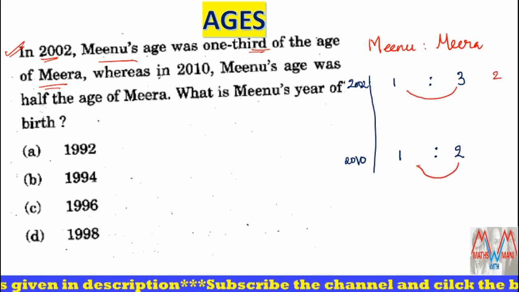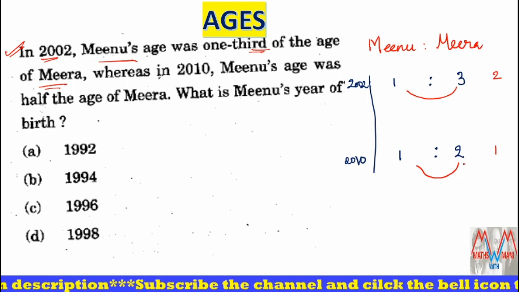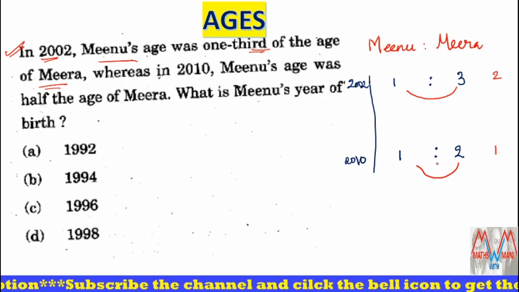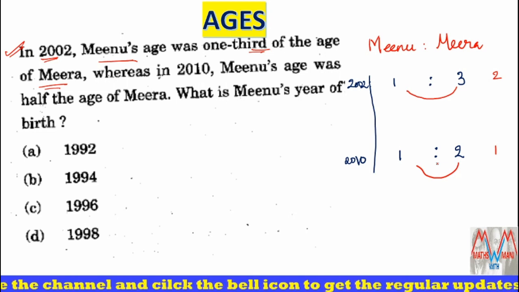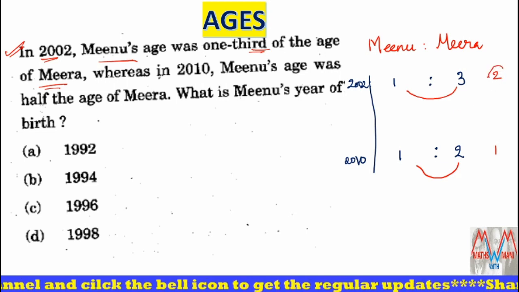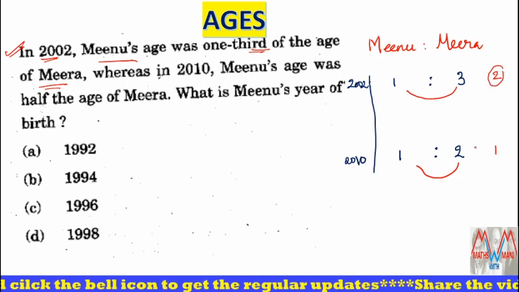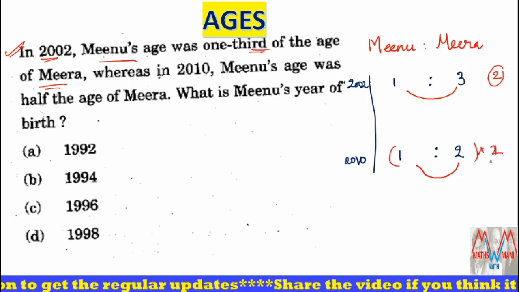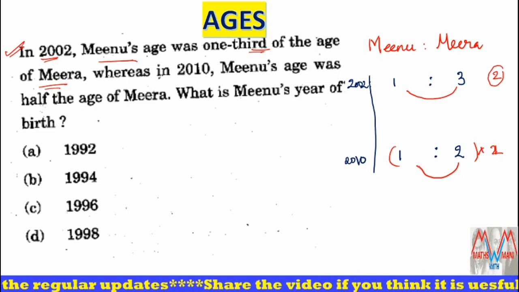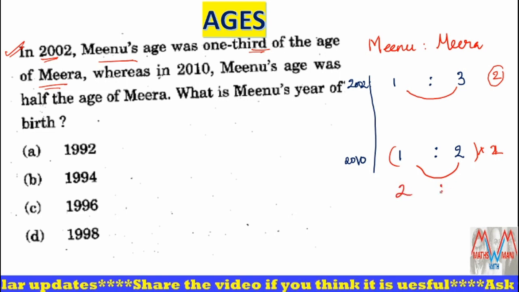The difference of 2 minus 1 is 1. In any year, the difference of ages would be the same. Since here you are getting 2 but there you are getting 1, you have to multiply with 2 there. Then I'll get the difference 2. So 2 into 1, 2. 2 into 2, 4.